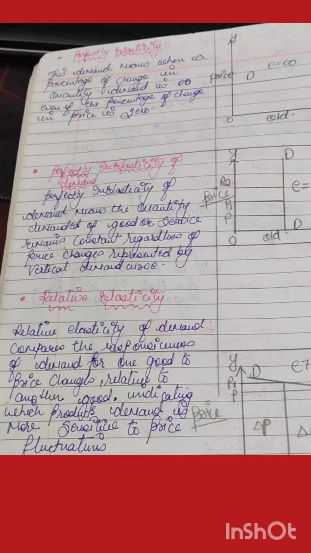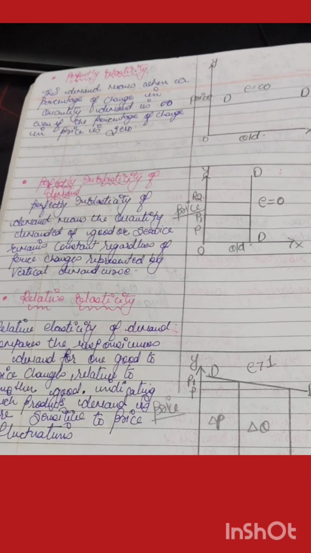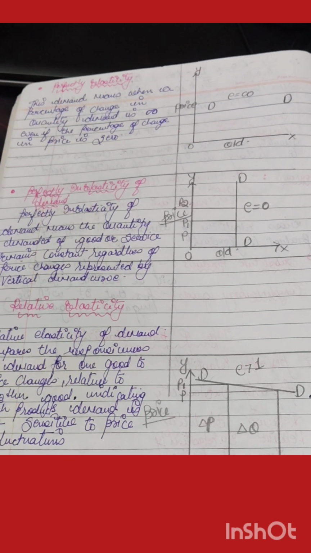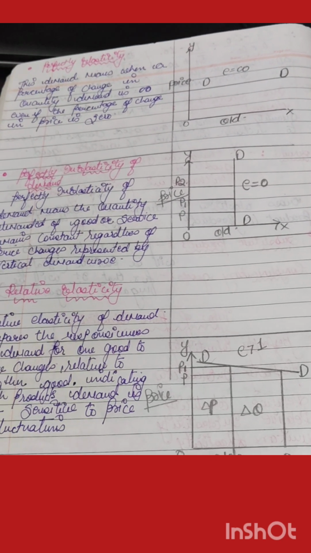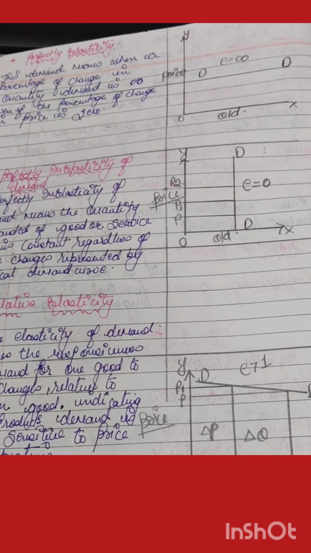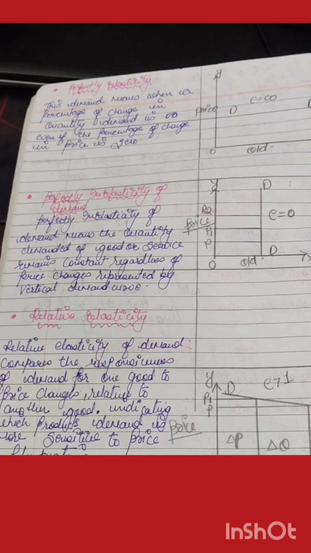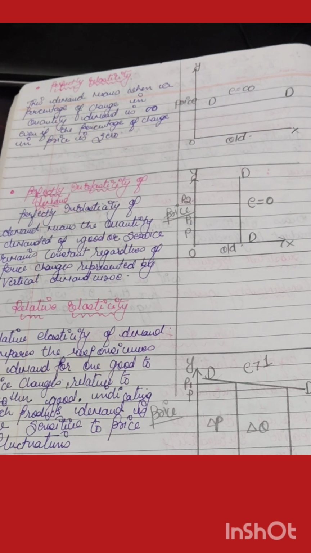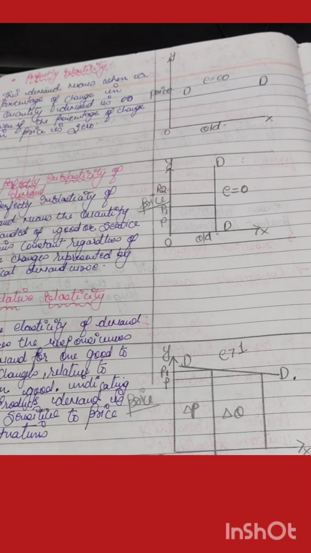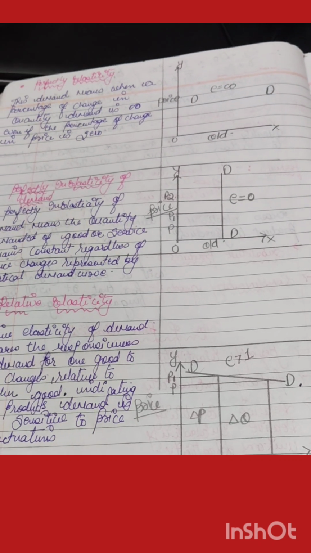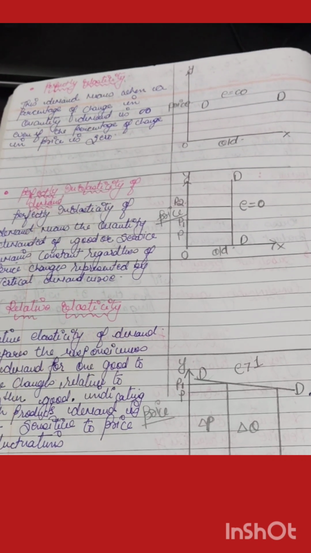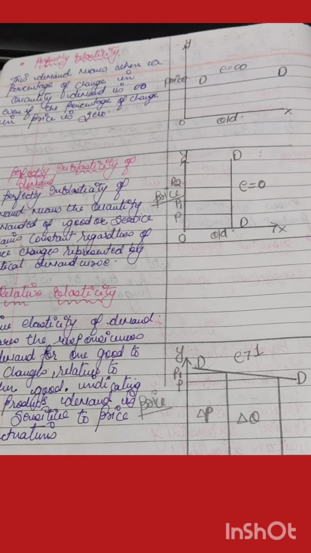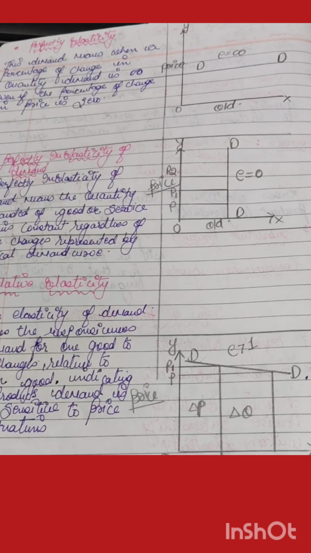Okay. Now the third is the relative elasticity of demand. The relative elasticity of demand states that here the percentage change in quantity demanded is much more than the change in the price. So the price is changing 20%, but the quantity demanded is changing 80%. So we can say the change in quantity demanded is much more as compared to the change in the price. So that's why del Q is greater than del P. So that's why the elasticity is greater than 1.